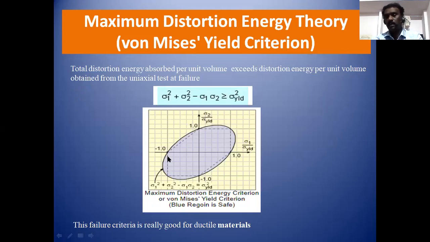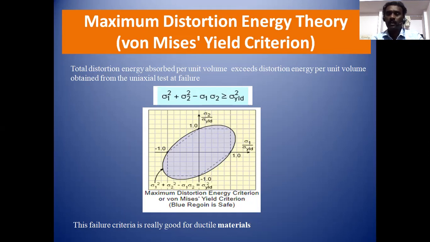Then the maximum distortion energy theory is one more theory. This is the most suitable theory for all materials. It is especially good for ductile material, but we can apply it to brittle material also. It is one of the accurate theories, developed by von Mises. In our FEA subject, we normally calculate the von Mises stress for the components.